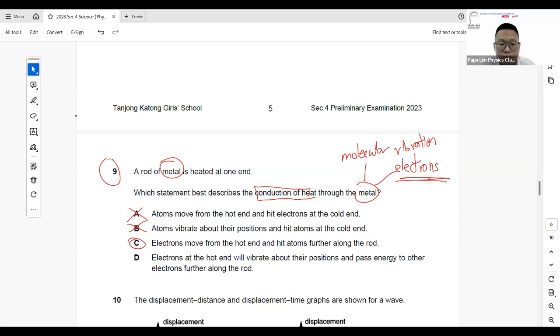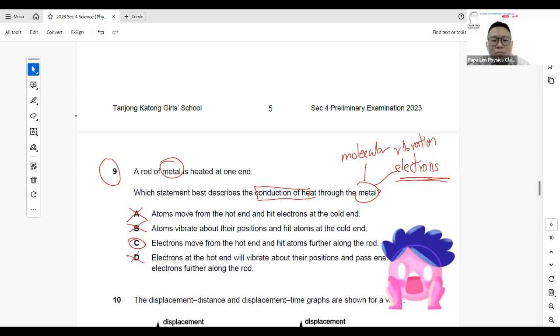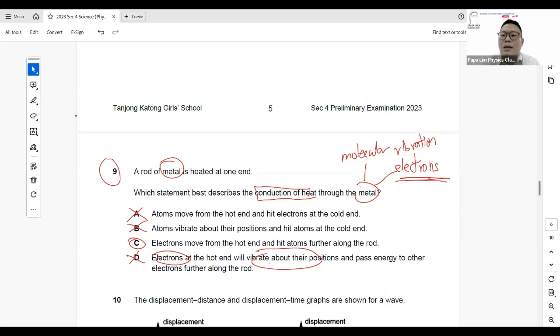Now, electron diffusion here is whereby the electrons move faster. And what happens is the electrons are able to move when they are not bound by their position. So the moment I know this, I will know that part D is wrong, because part D states that the electrons will only vibrate at their fixed position, which is not true. Only the atoms are bound by their fixed position because of the strong intermolecular forces. The free electrons, like the word free, are able to move anywhere and anyhow they want.